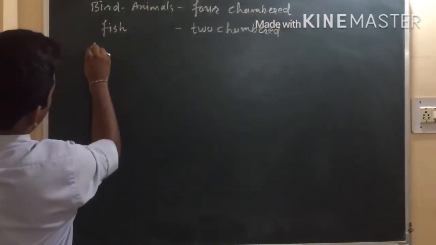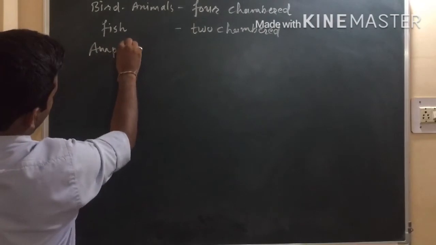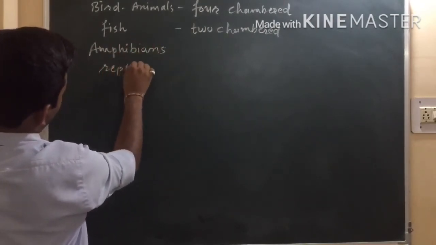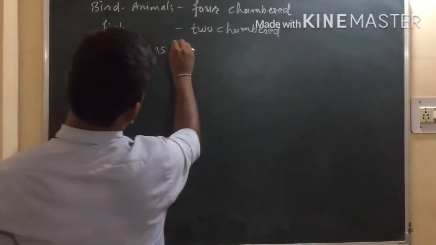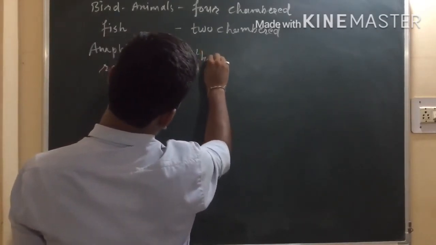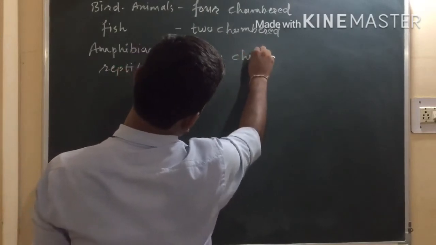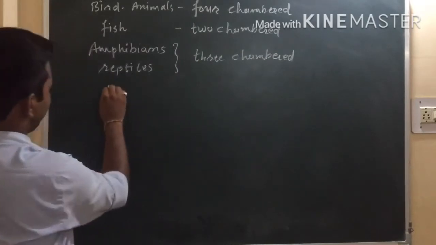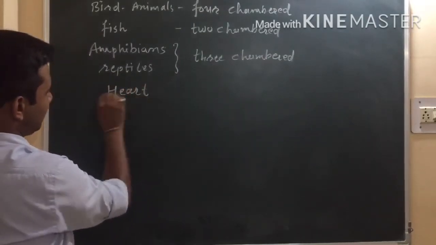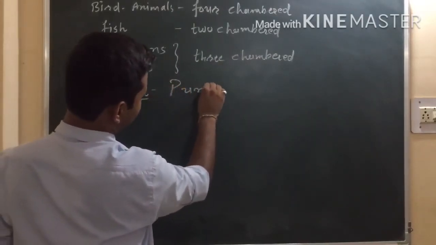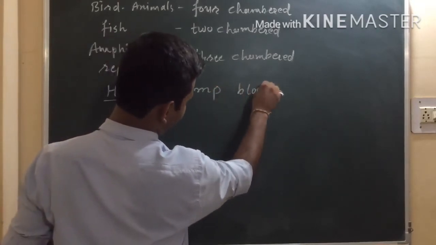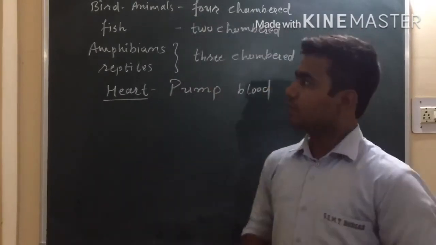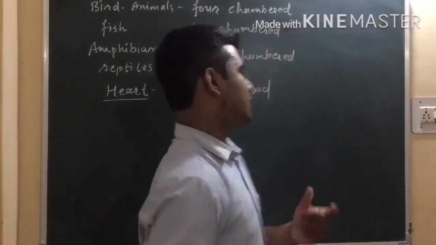If we talk about different amphibians or reptiles, they will have a three chambered heart. So generally the function of the heart is to pump blood.